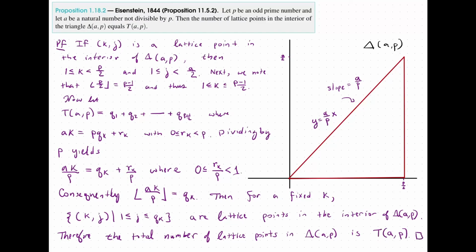And we are done. And so now we have made this connection that the total number of lattice points in the interior of this triangle is equal to this t of a comma p, which we have related already to Gauss's lemma. And now we are just partway there to proving the law of quadratic reciprocity, which will be the content of the next video.